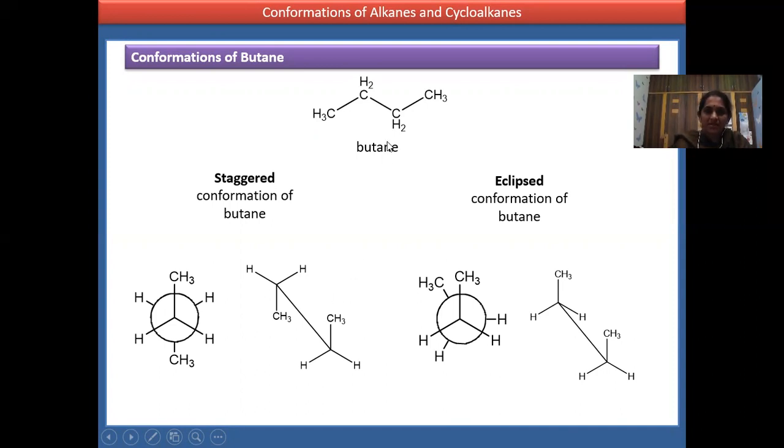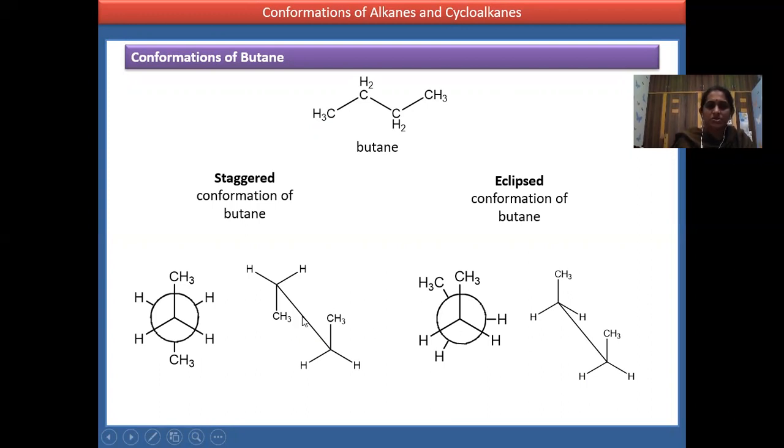Okay. Now similarly to ethane, even butane has conformations. Butane has Newman conformations, that is staggered and eclipsed. In that, staggered is more stable than eclipsed. Similarly, butane has two Sawhorse structures. Here, one is the trans, the other one is the cis. Trans is more stable than the cis.